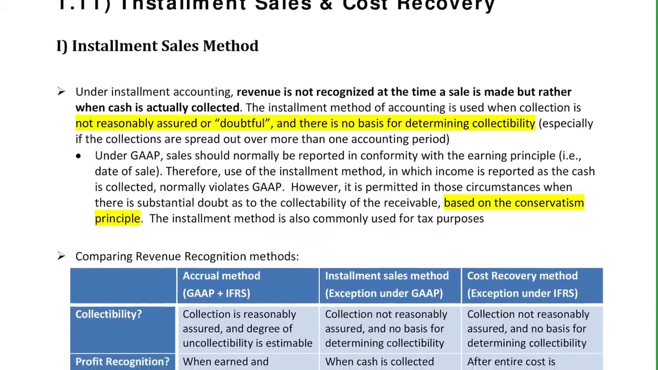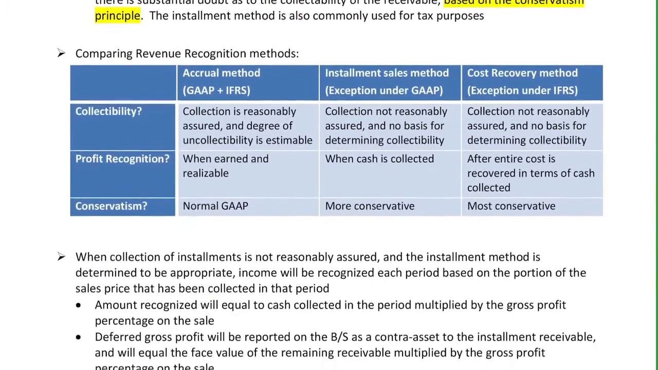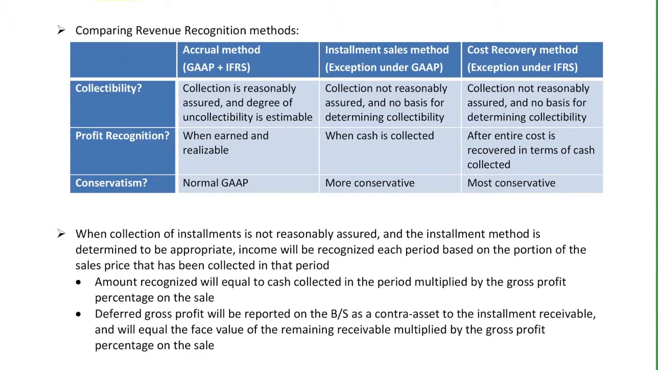Now, we have the table there comparing the revenue recognition methods. So, under accrual method, for collectability, you have collection is reasonably assured and degree of uncollectability is estimable. So, you recognize profits when earned and realizable. Under installment sales method, collection is not reasonably assured and there is no basis for determining collectability. So you recognize profit when cash is collected. Cost recovery method, again collection not reasonably assured, no basis for determining collectability. You recognize profit after entire